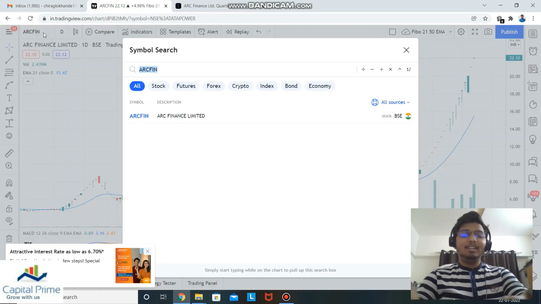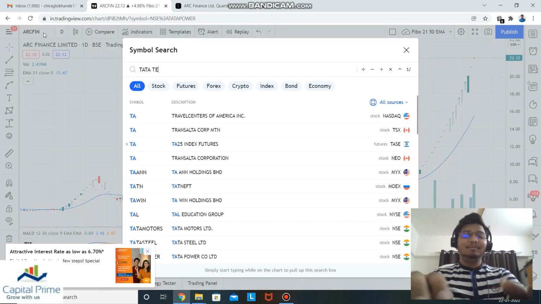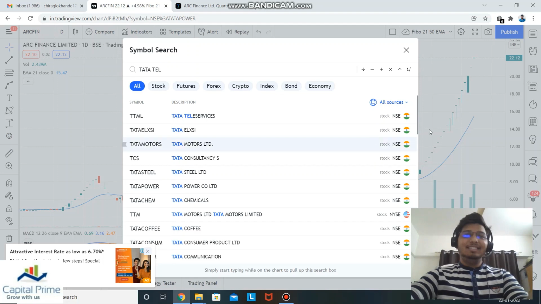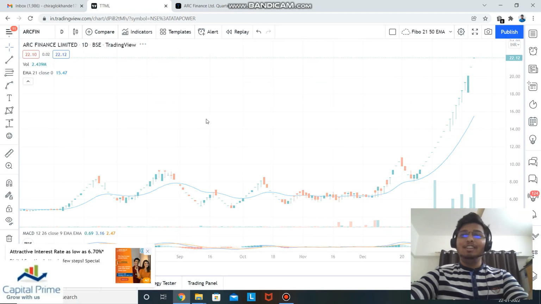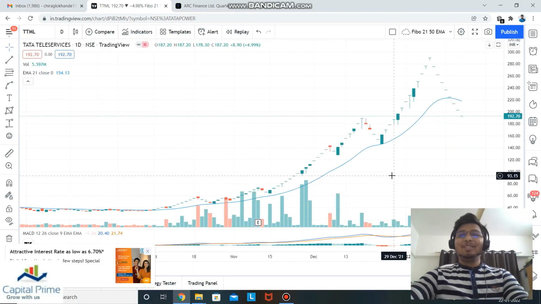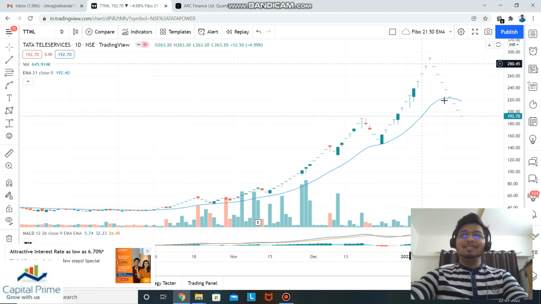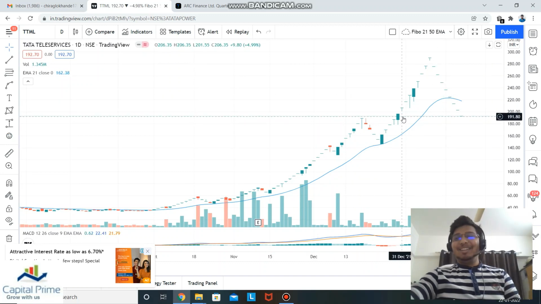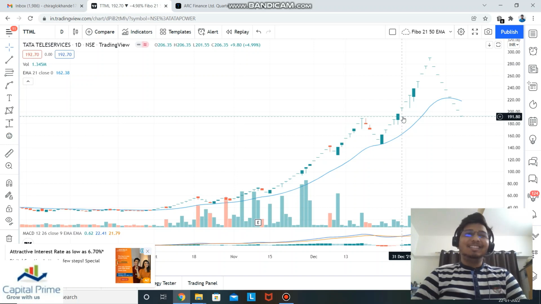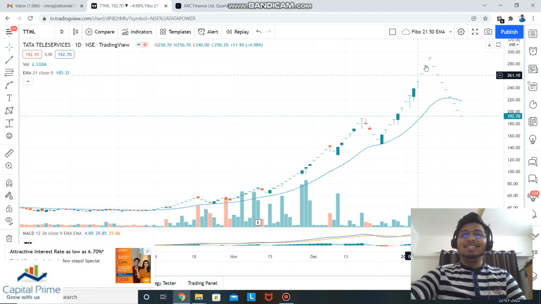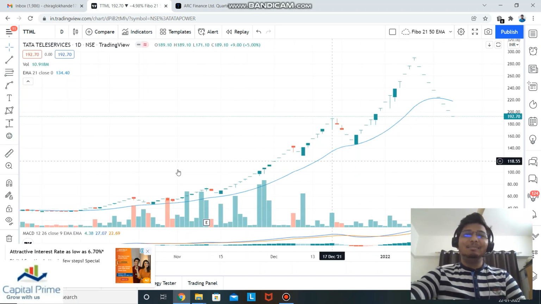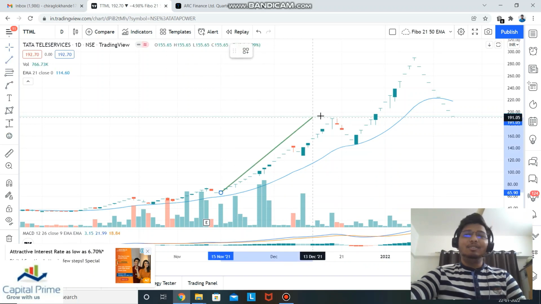If we look at Tata Tele Services, let's see the TTML. It was very popular when it was moving. So if you can see the Mandir Wahi Banayenge pattern. Sorry, I can't restrain myself from saying that. It was continuously in upper circuit.